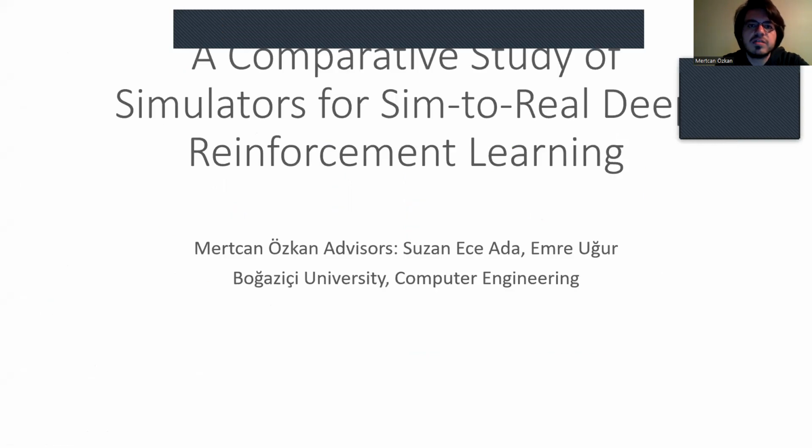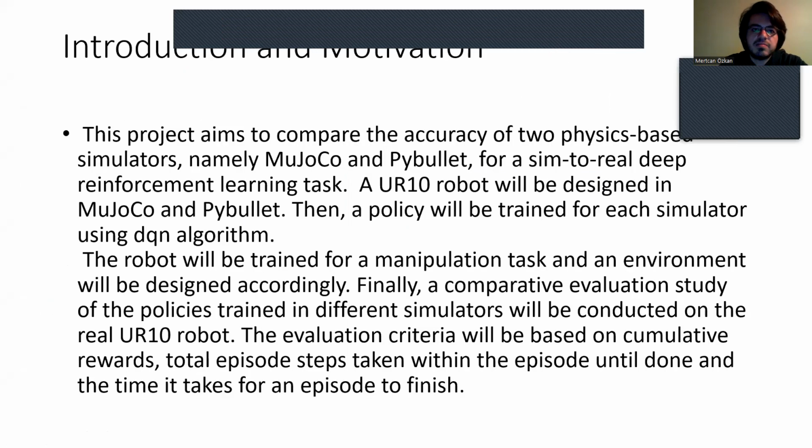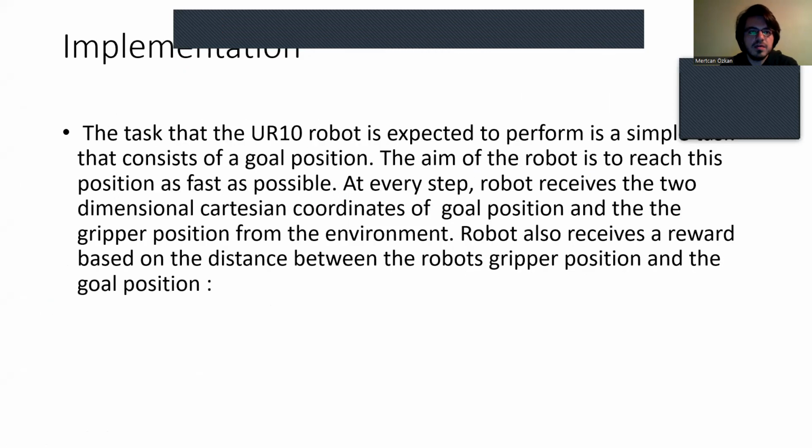So the name of the project is a comparative study of simulators for sim-to-real deep reinforcement learning. The aim of the project is to compare the accuracy of two physics-based simulators, MuJoCo and PyBullet, for a sim-to-real deep reinforcement learning task. A UR10 robot will be designed in these simulators, and then a policy will be trained for each simulator using the DQN algorithm. First, the environment and the task were designed for these simulators.